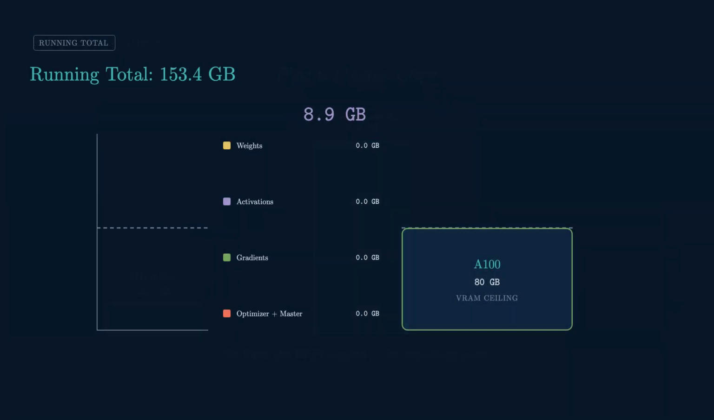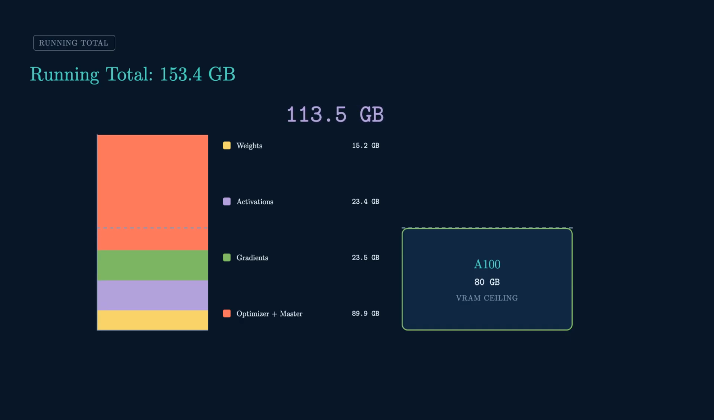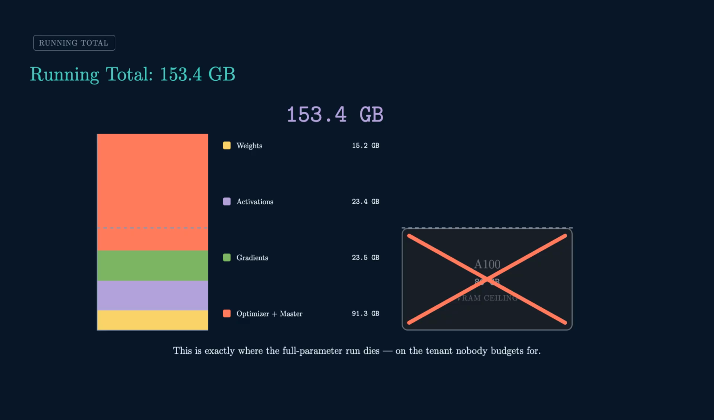Stack that 91.3 gigs on top of weights, activations, and gradients, and you're at 153.4 gigabytes. For a model that's 15.2 gigs. One line ago an 80 gig A100 still worked, now it's crossed out. And this is where the full parameter run dies. On the tenant nobody budgets for.